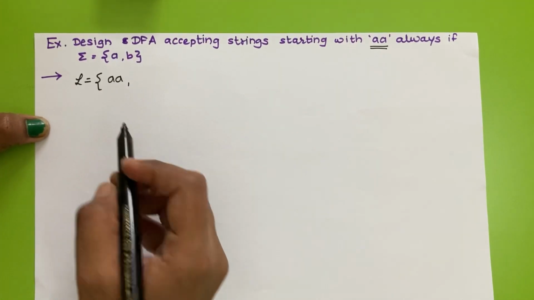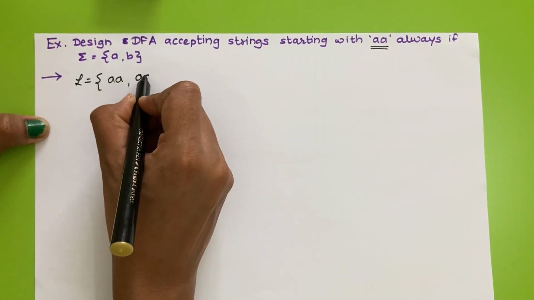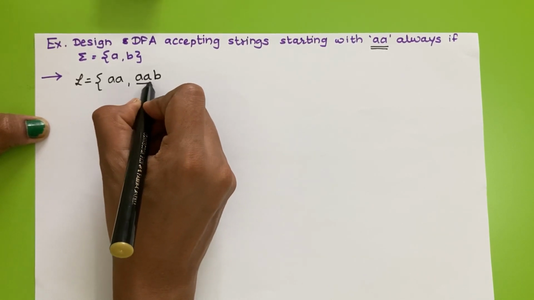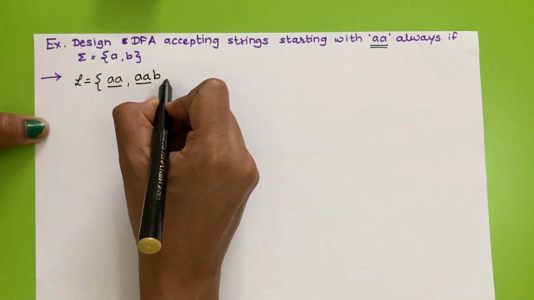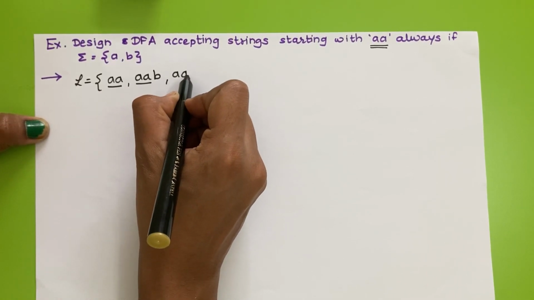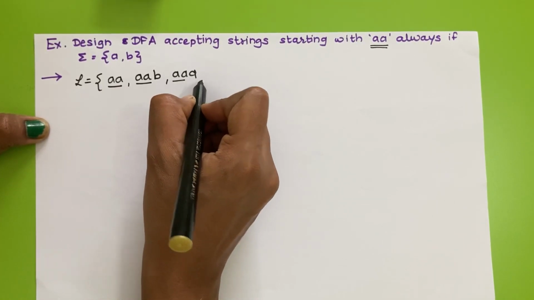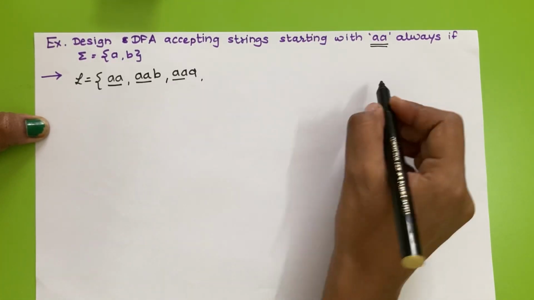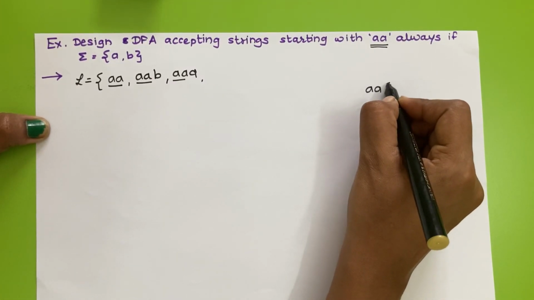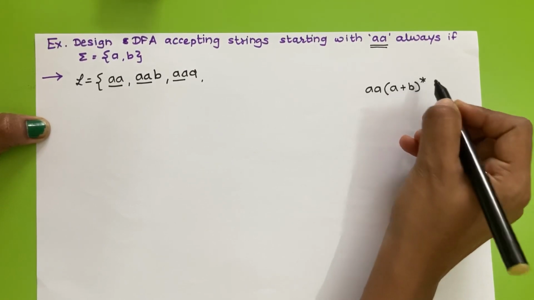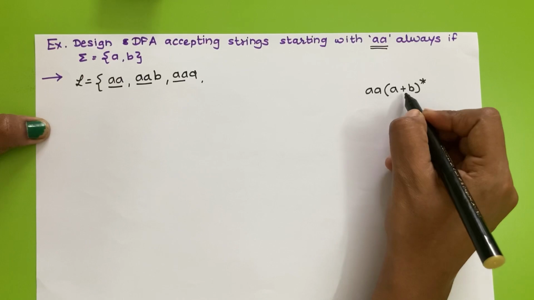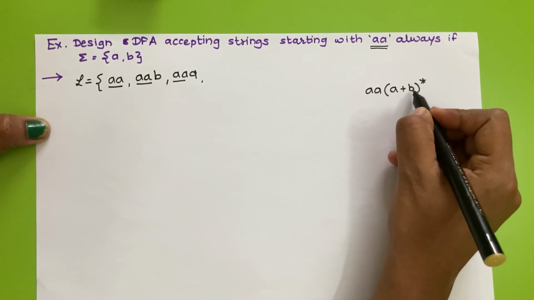The next smallest string will be AAB. So first AA is common for all the strings, so AAB, or we can say AAA also. It means the first double A is common, and after that we can have any combination of A and B. So any combination of A and B means (A+B)*.